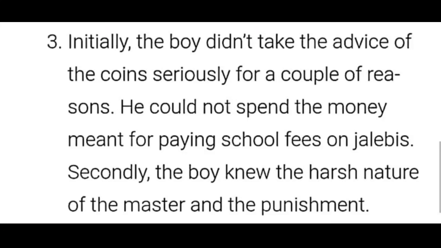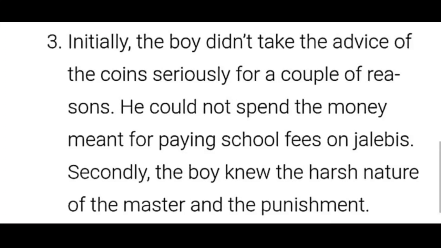He couldn't spend the money meant for paying the school fees on jalebis. Secondly, the boy knew the harsh, rude nature of the master, Ghulam Muhammad, and the punishment.